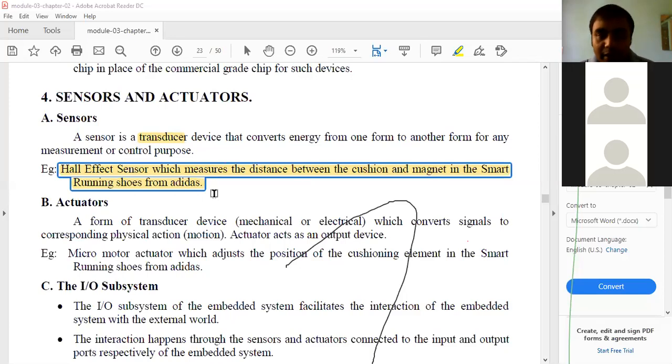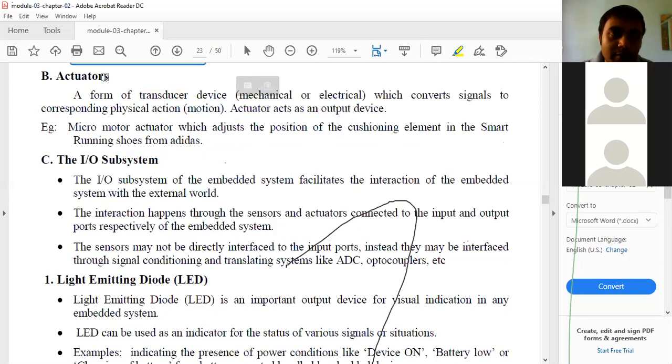What they do is convert one form of energy into another form, and that converted data is used for some control or measurement purpose, and they are called transducers. Remember, they are also used to transfer as well as produce the data. Next, coming to the actuators. What is meant by an actuator? There is not much difference between the actuator and the sensor, but it is again one form of transducer, which might be mechanical or electrical, which converts the signal to a corresponding physical action.